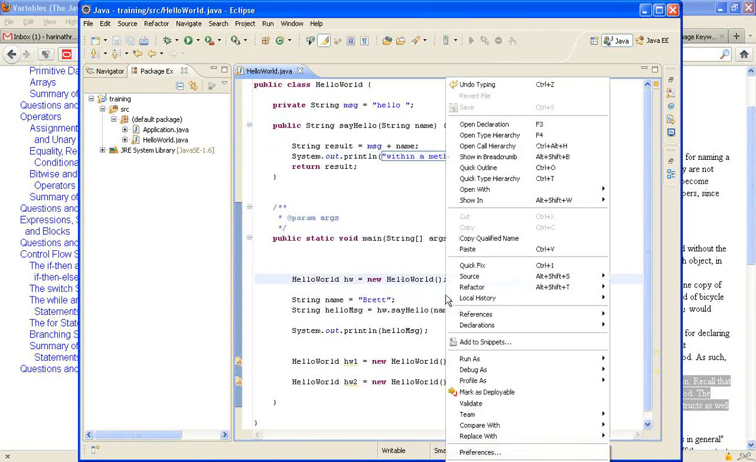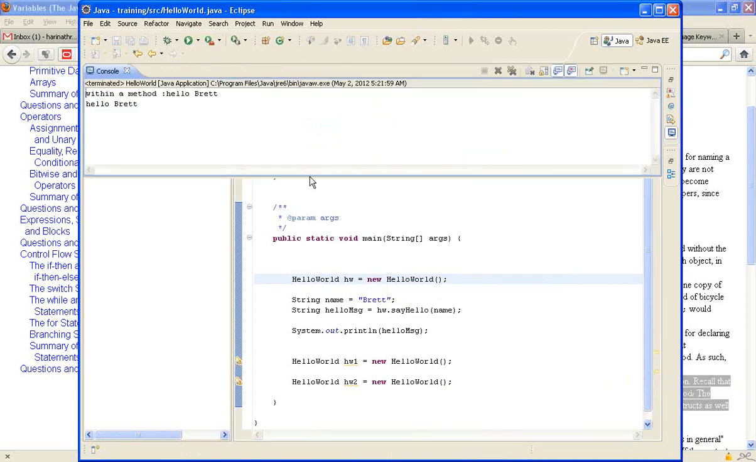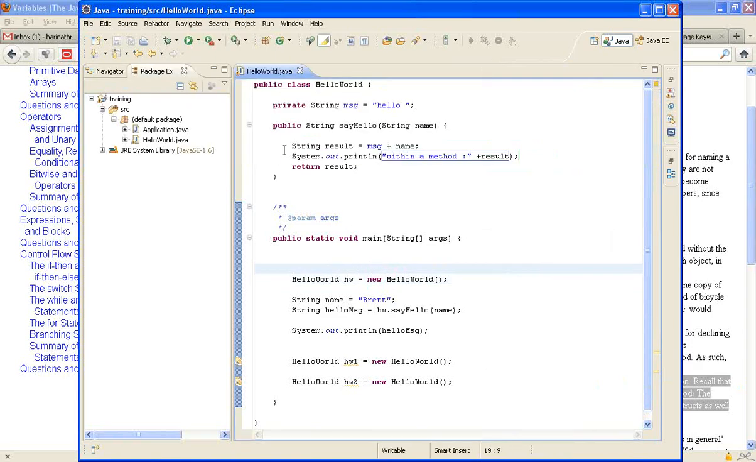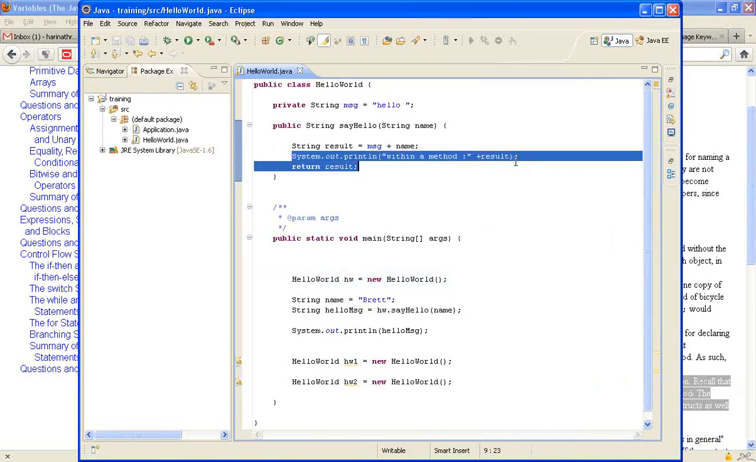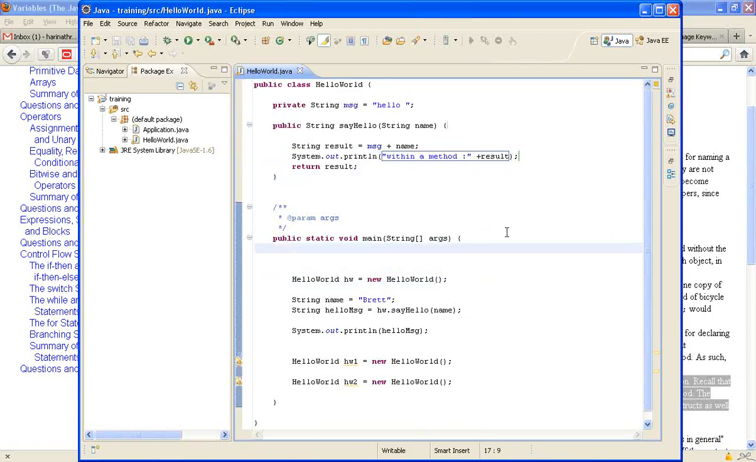Let me show you that. Within a method, see here, I got that output, right? Yeah. It works. Okay.